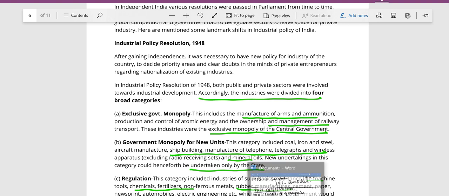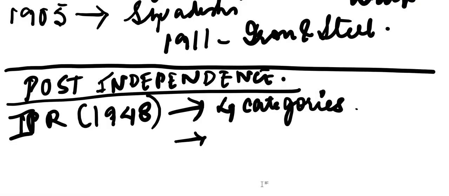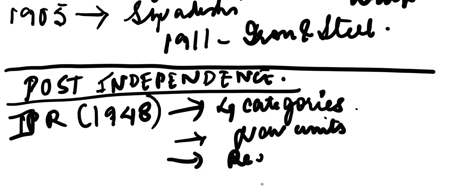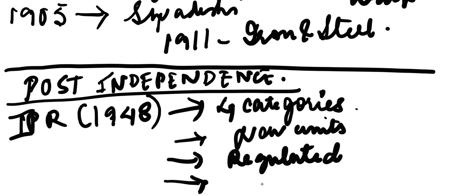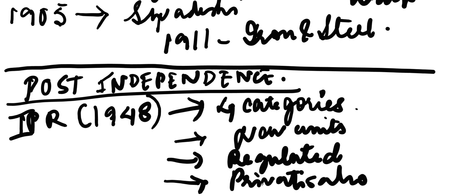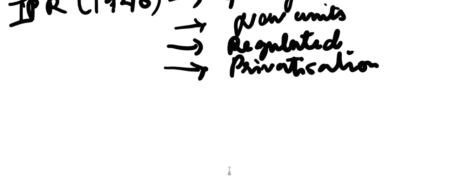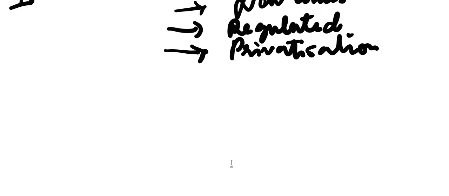Then there were sectors which were regulated, so the new units. Then sectors that would be regulated, though private participation would be there, but they would be regulated. And the last sector was totally under privatization. This was all about the Industrial Policy Resolution of 1948.